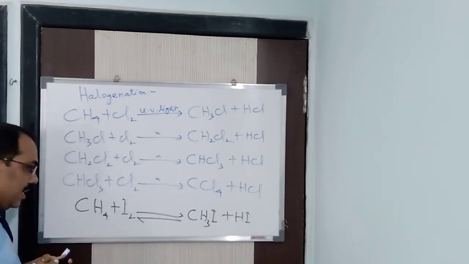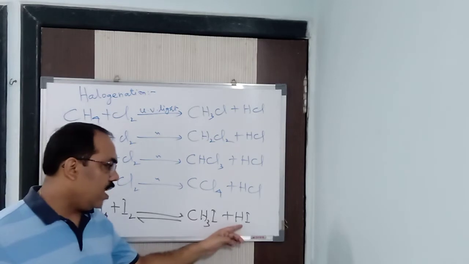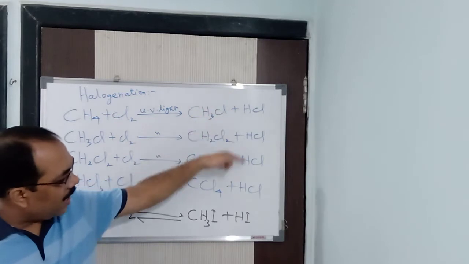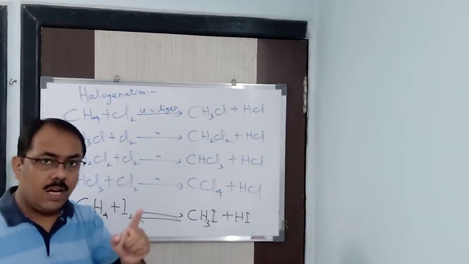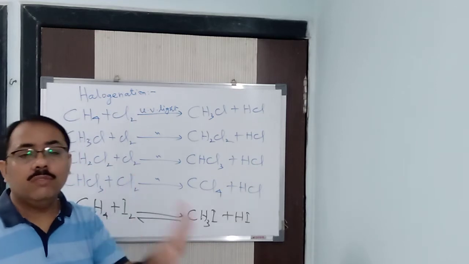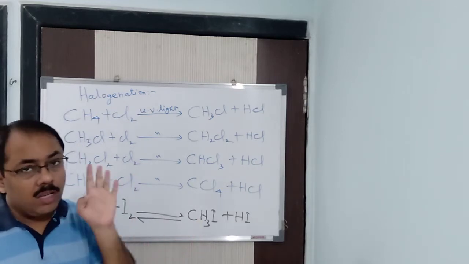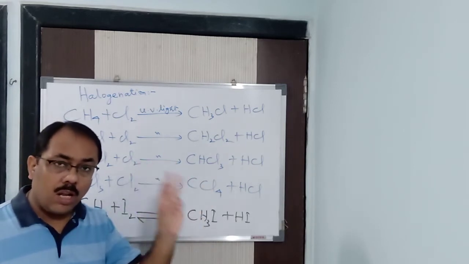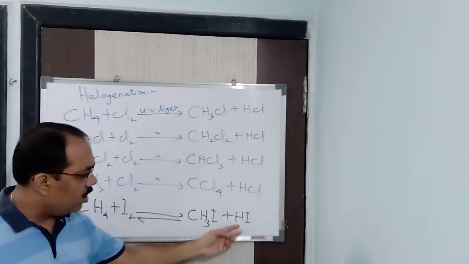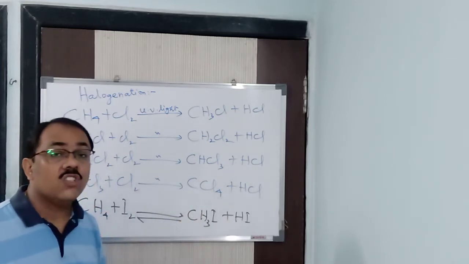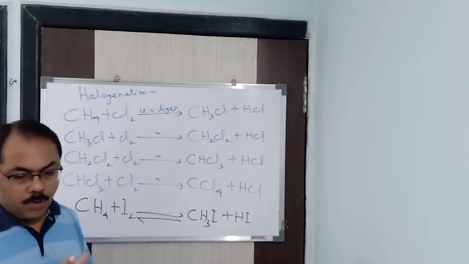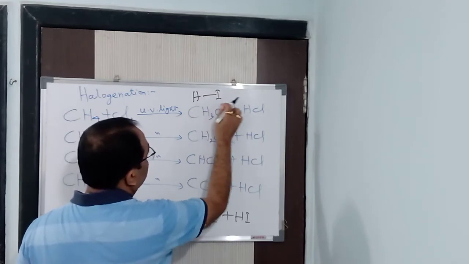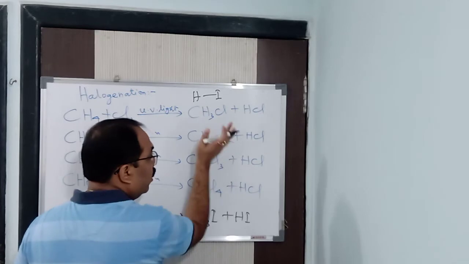Why? The reason is, listen carefully. HI, which is formed here, is a strong reducing agent. Always remember all halogen acids, whether it is HCl, HBr, HI or HF, all are reducing agents. But the strongest reducing agent among the halogen acids is HI. Why? Because the bond between hydrogen and iodine is the longest. Iodine is a bigger atom compared to bromine, chlorine and fluorine.